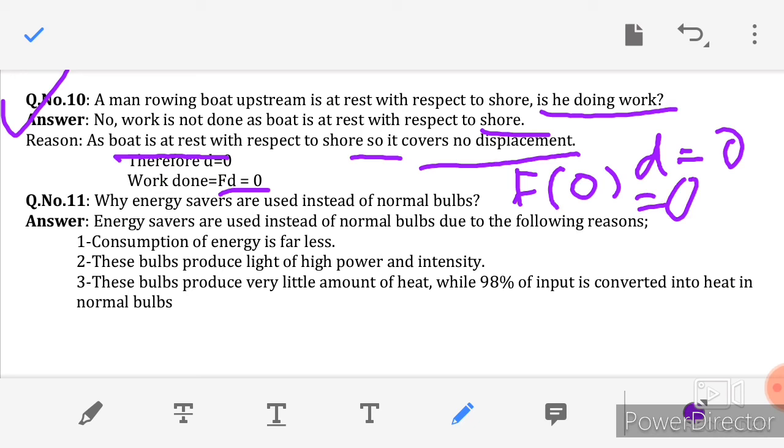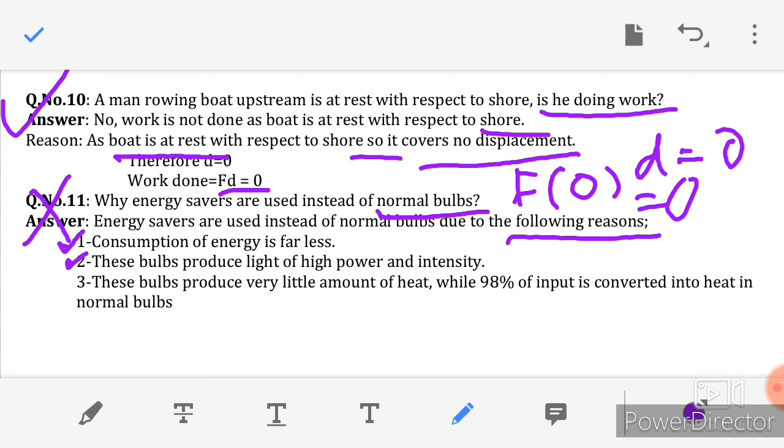Now moving towards question number 11, which is not included in the reduced syllabus 2021, but I will read it. Why are energy savers used instead of normal bulbs? The answer is, energy savers are used instead of normal bulbs due to the following reasons. Number 1, the consumption of energy is far less.